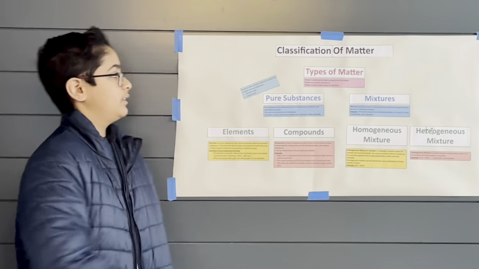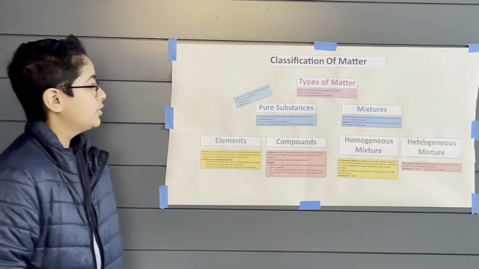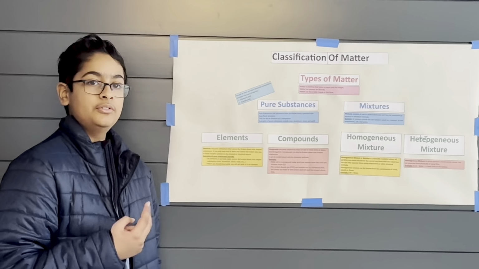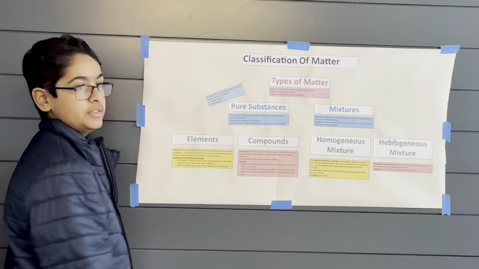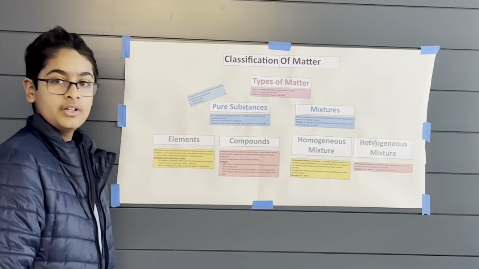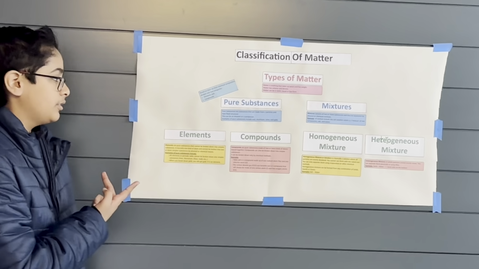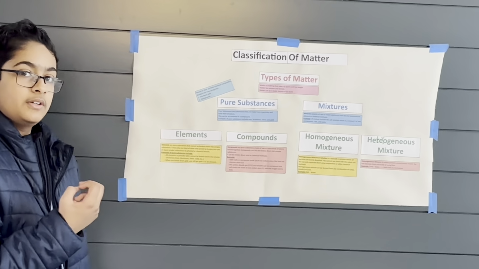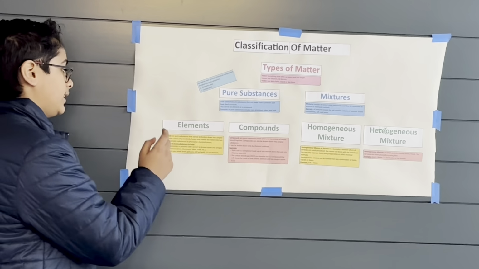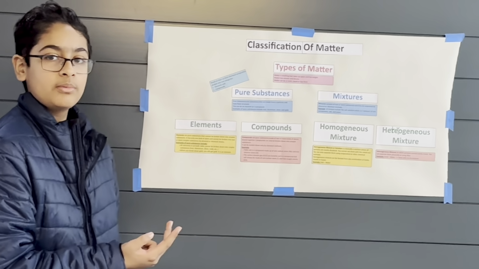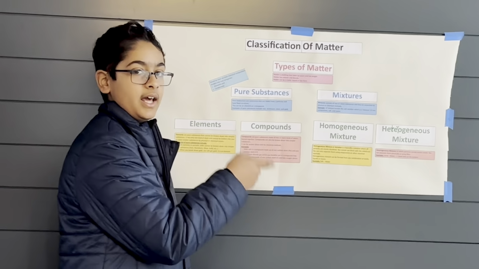We're going to be talking about the classification of matter. So basically, matter can be divided into two different groups. One is pure substances and the other is mixtures. Within these groups, there are two other groups that they can be classified into. For example, in the pure substances, they have elements and compounds. Meanwhile, for mixtures, they have homogeneous and heterogeneous.